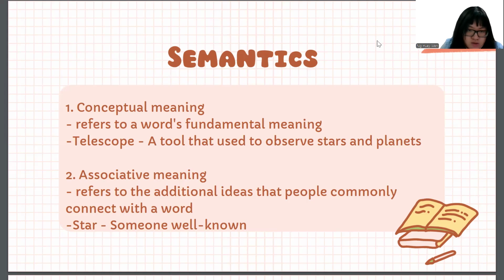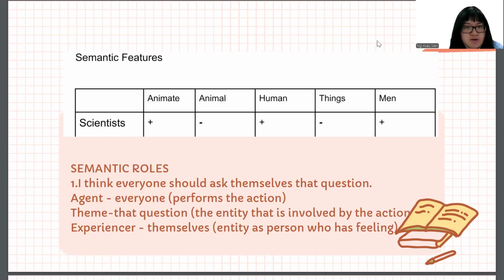The next one is associative meaning. It refers to the additional ideas that people commonly connect with a word, which means beside the normal meanings that people understand, there are also other meanings for that word. So the word sample here I have chosen is star. Beside the meaning of the bright spot in the night sky, star is also known as someone well known.